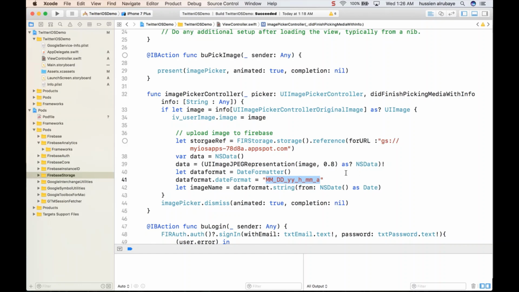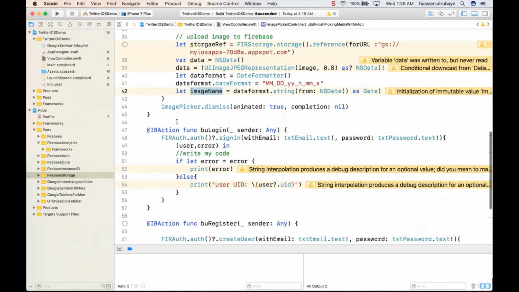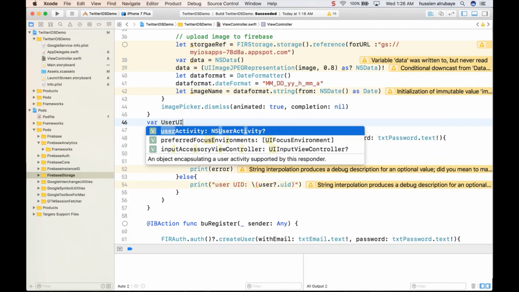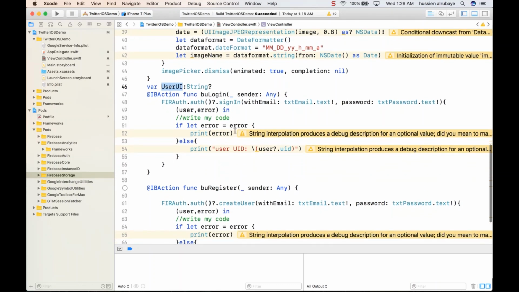Just some formatting way. So yes, you said, okay, I have this image name, but I think representing the image name in this way is not what I want it to be. I want the image name to also have the user UID. So let me suppose I have a variable here, userUID, which is for now a string that doesn't have anything. This userUID will be set whenever a user logs in.